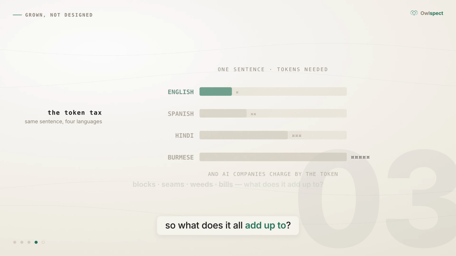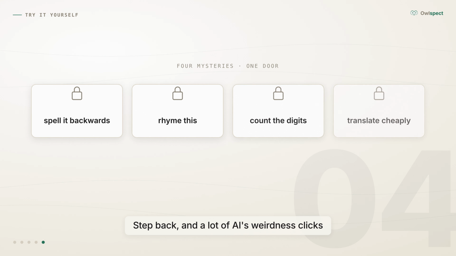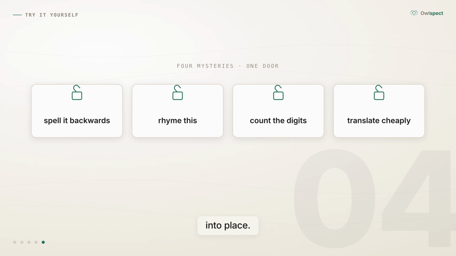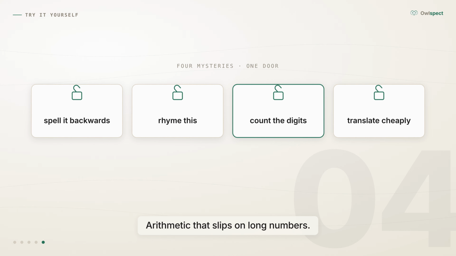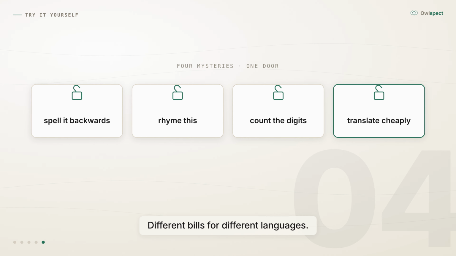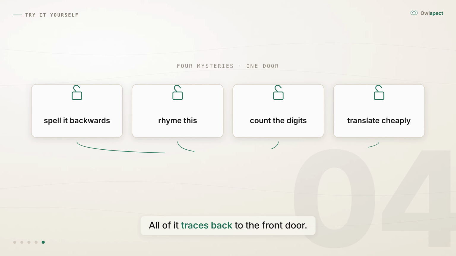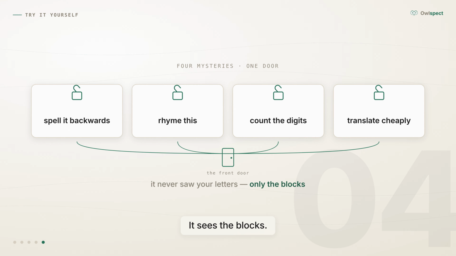So what does it all add up to? Step back and a lot of AI's weirdness clicks into place. Spelling troubles, rhymes that don't quite rhyme, arithmetic that slips on long numbers, different bills for different languages. All of it traces back to the front door. The machine never sees your letters, it sees the blocks. None of it is malice, and none of it is stupidity. It's just the shape of the front door.